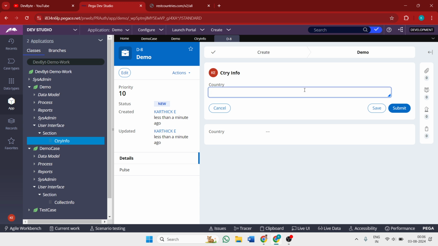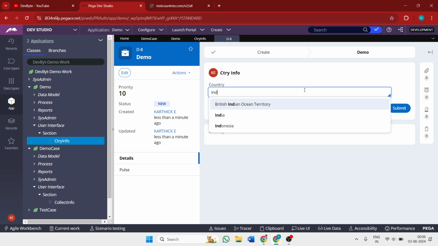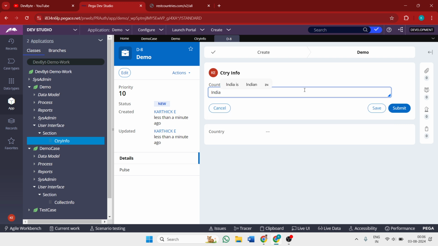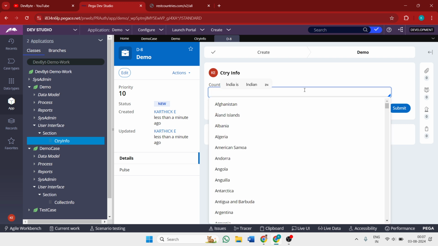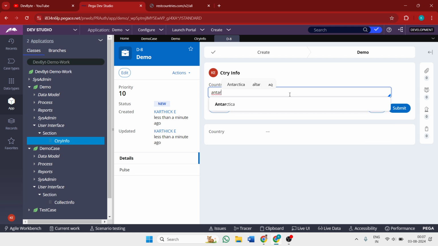If I need to choose the country India, automatically it gives the drop down based on my one or two letters. If I need to choose the country Antarctica, we can choose any type of country we need.